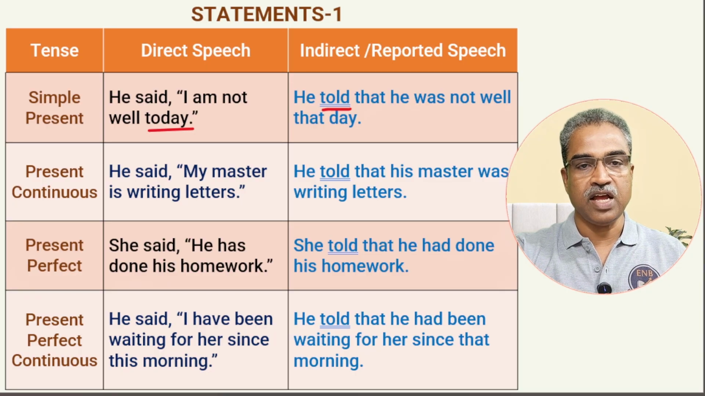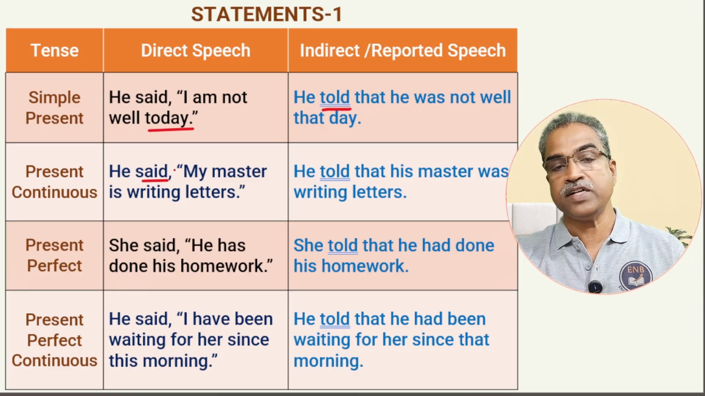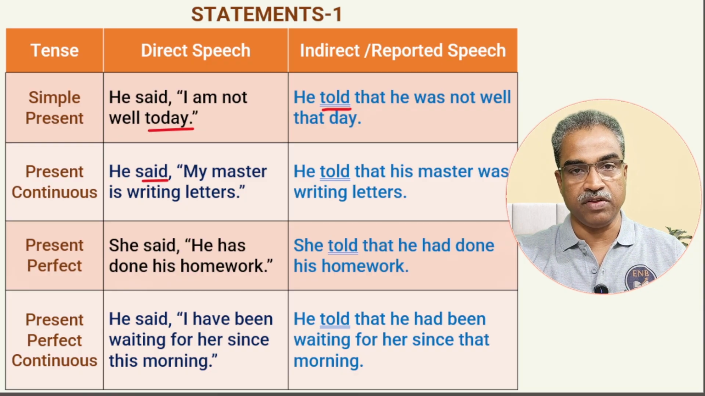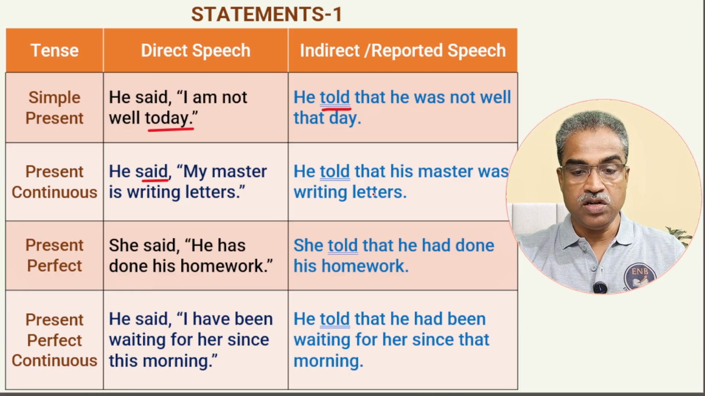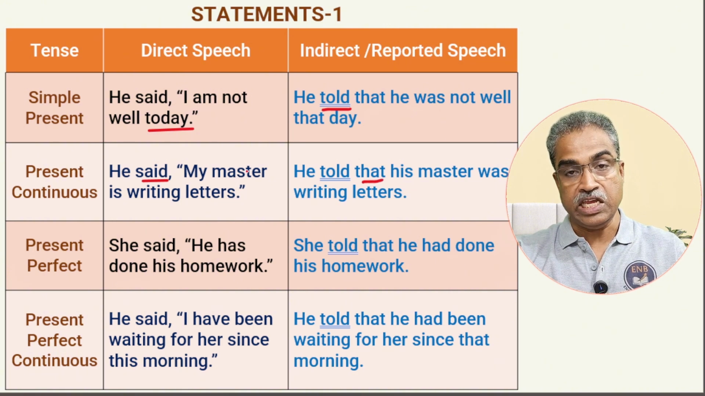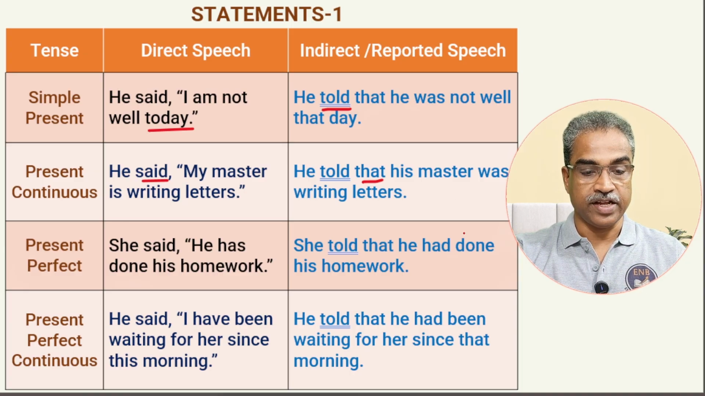Now, coming to another example, that is present continuous. He said, my master is writing letters. Again, the reporting verbs I have given here are all in the past tense. So he said, my master is writing letters, which is present continuous tense, changes into he told that his master, my master becomes his master because he only said this. So he told that his master is will change into was. His master was writing letters. Simple.